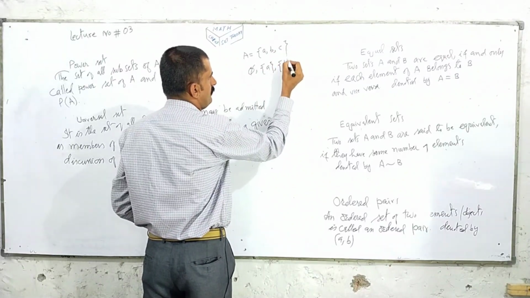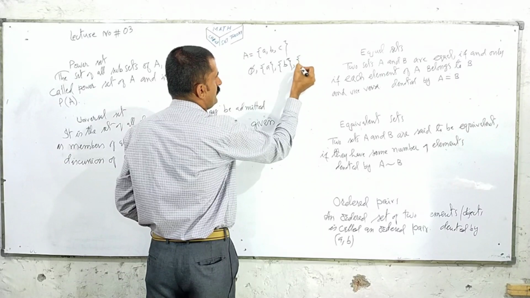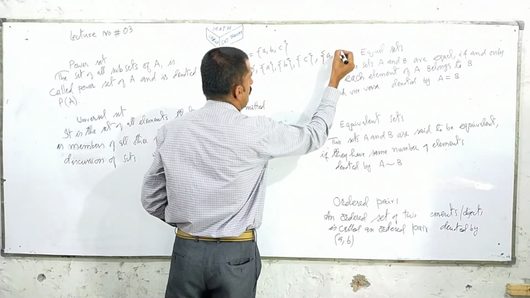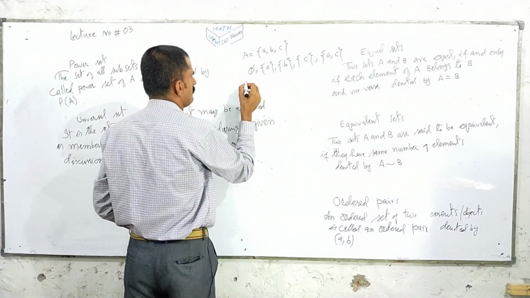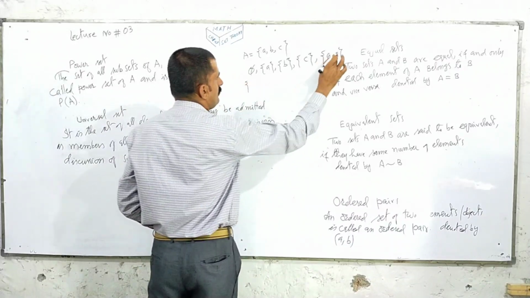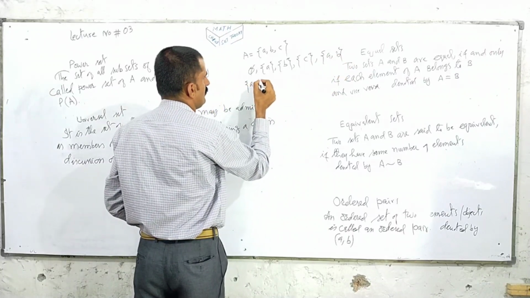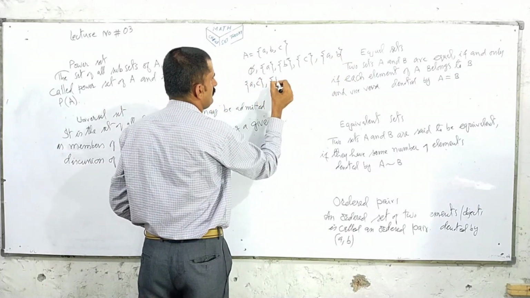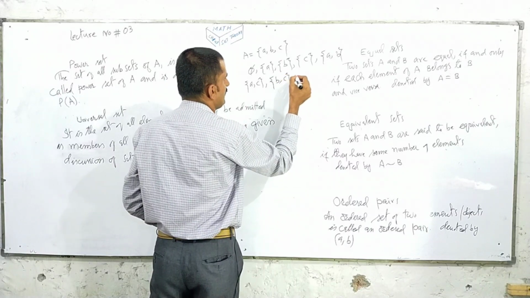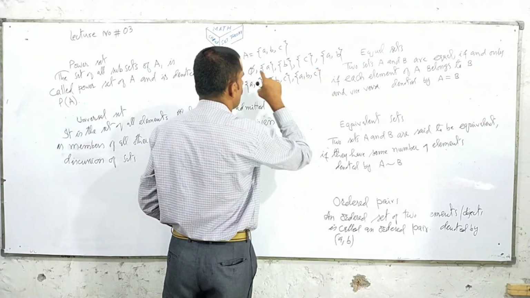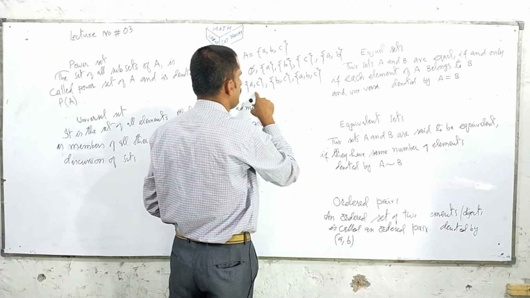B, C, AC. First we write AB, AC, BC, ABC. 1, 2, 3, 4, 5, 6, 7, 8.